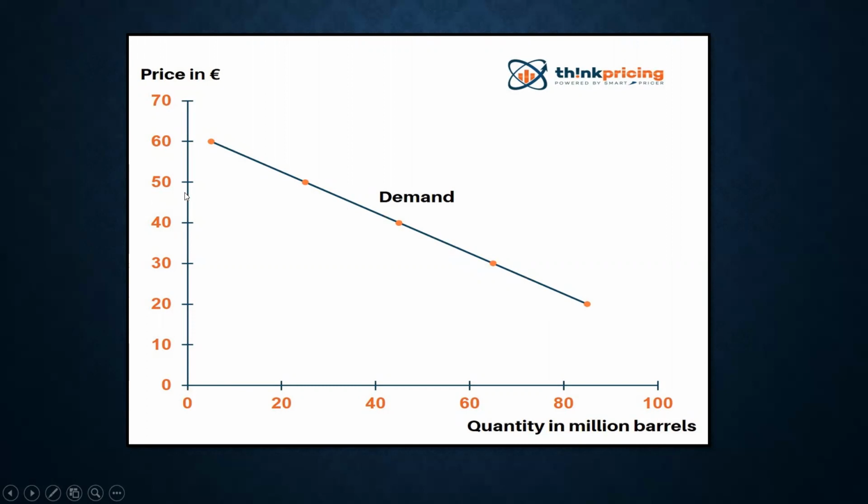So my y is dependent on x. My price will determine the quantity demanded for a particular product, or in this case, barrels. Some kind of import-export is going on. That is why they have mentioned quantity in million barrels. So depending on the price, I can demand a particular product. This is how the relationship is explained.